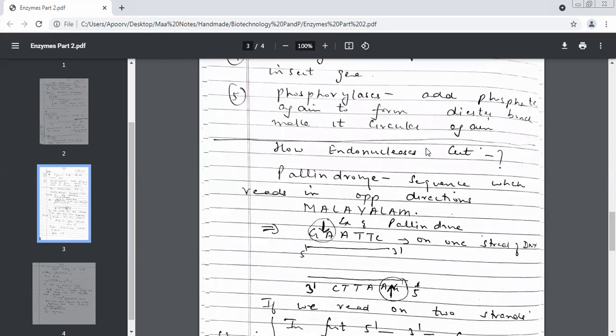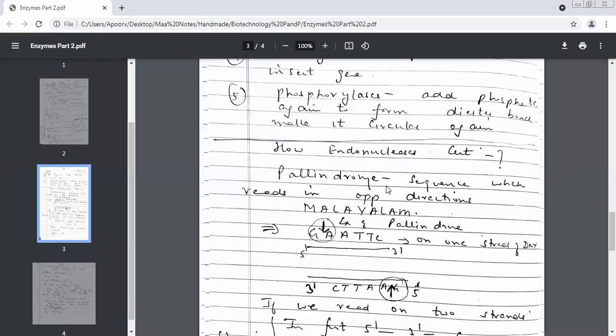The small topic is left. How do endonucleases cut? Endonucleases cut at palindrome sequences. In English, a palindrome is a word which, when read from both sides, remains the same. To remember, we always take this example of Malayalam.